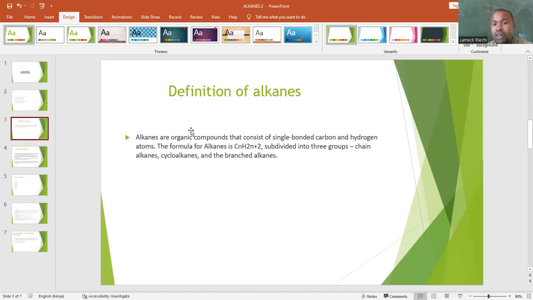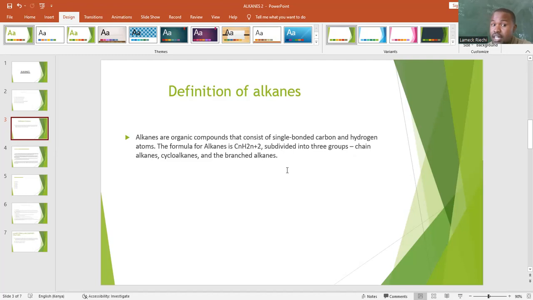The formula for alkanes is CnH2n+2. Let me repeat. The formula for alkanes is CnH2n+2. These alkanes are also subdivided into three groups.